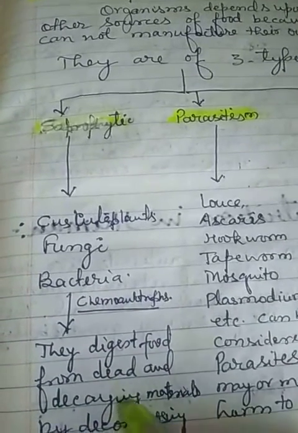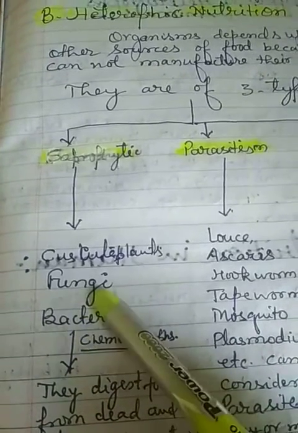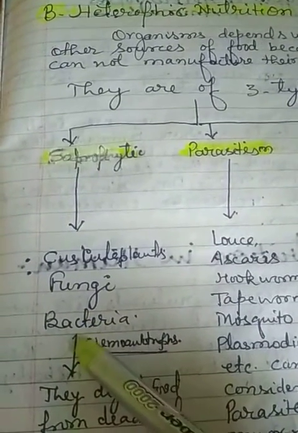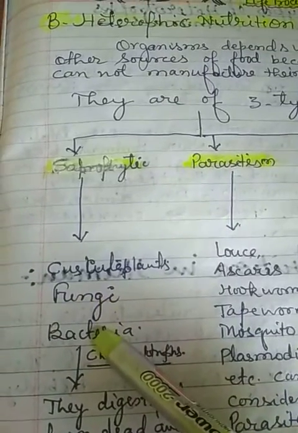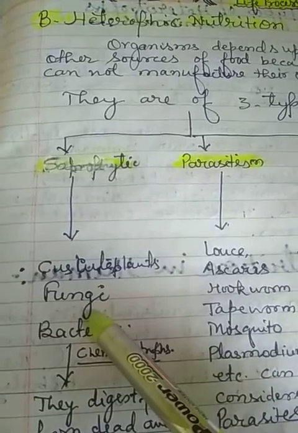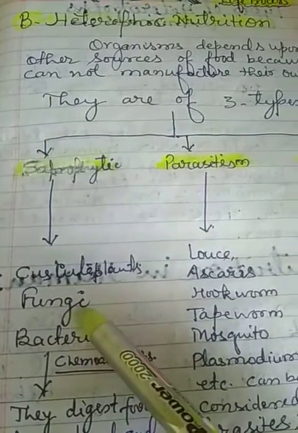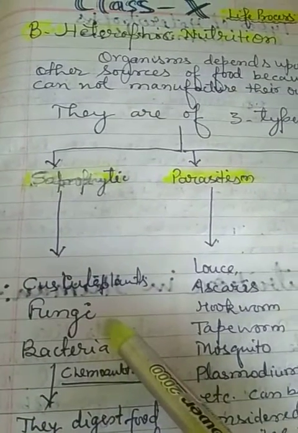The dead and decaying materials get decomposed by certain bacteria and fungi, and these bacteria and fungi are saprophytes, and they get nutrition in the pre-digested form from the dead and decaying materials by decomposing them.